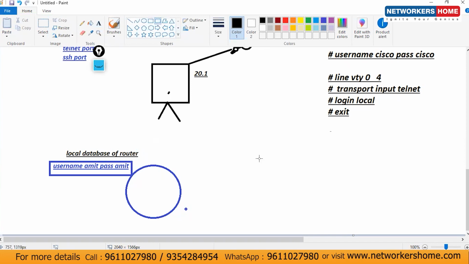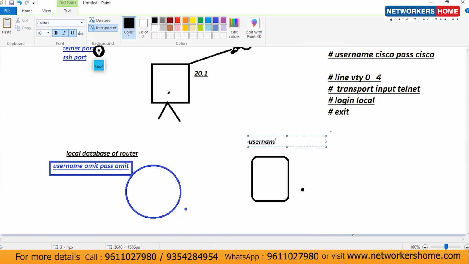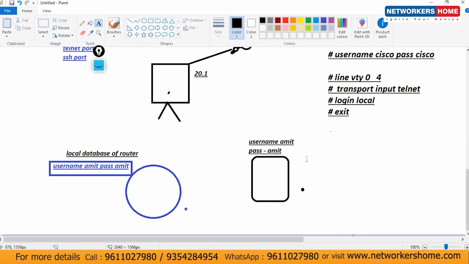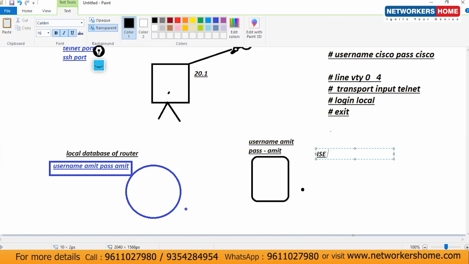But we have one more option: use another server. Configure your username Amit and password Amit there. That is configured on another server. This server is known as an AAA server. It is also known as ICE server, Identity Services Engine. It could be Active Directory, which is a Microsoft product. We can use LDAP here, we can use SAML and so on. You will learn these things in the high-end classes, like CCIE-type things. But right now, consider it as another server.